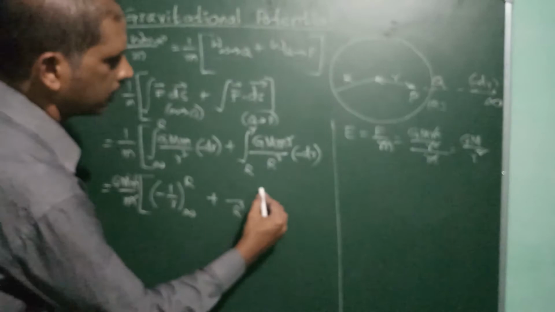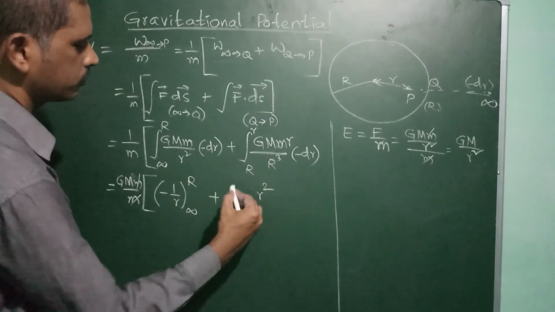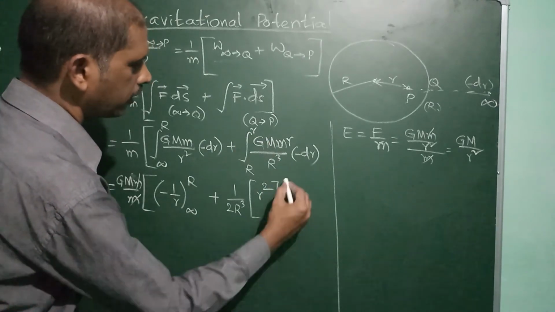Integration of r is r square by 2, with limits R and r.